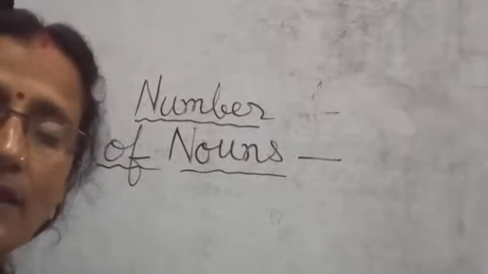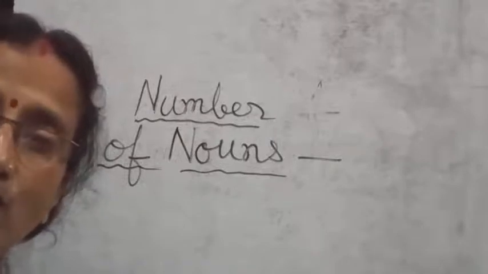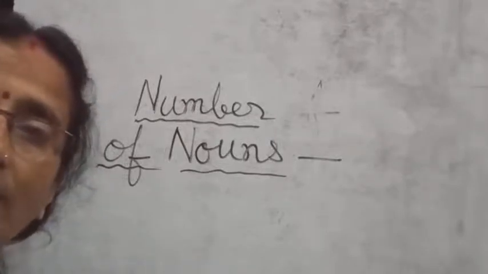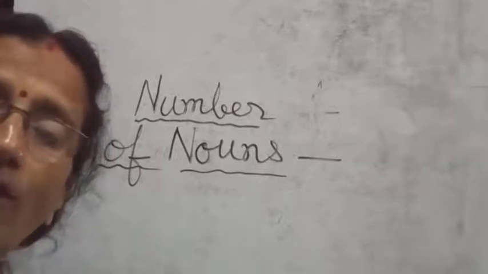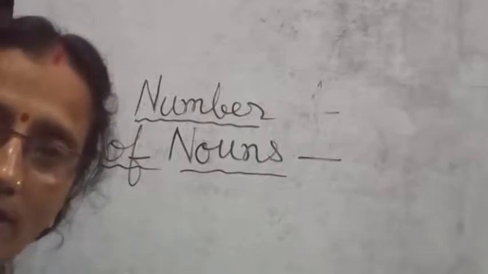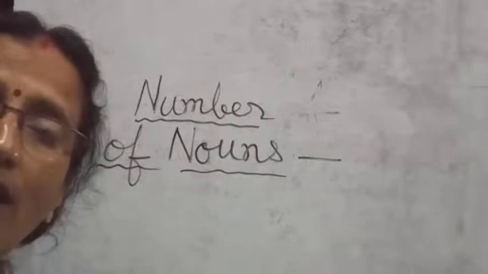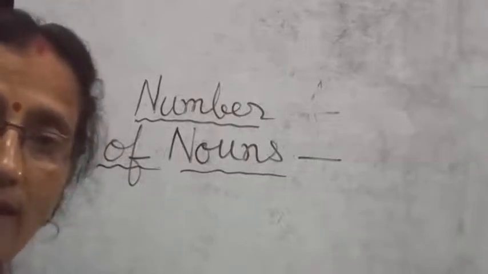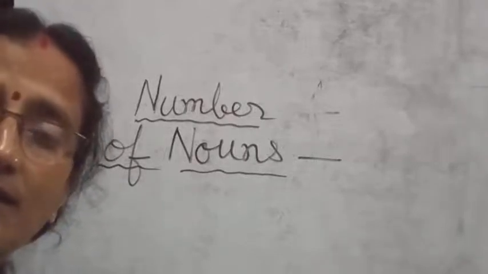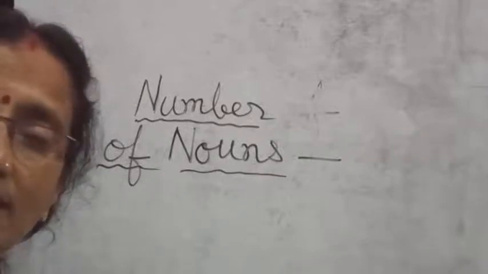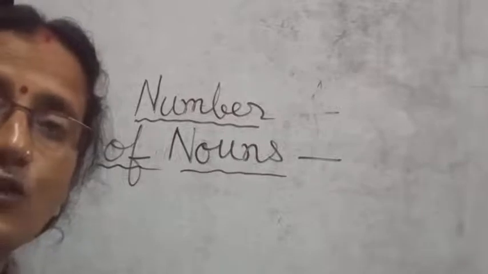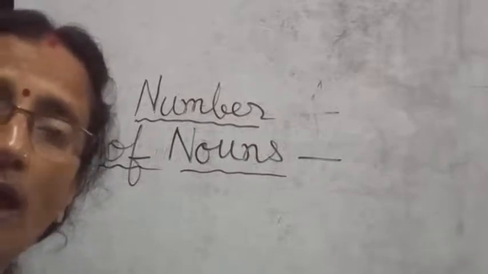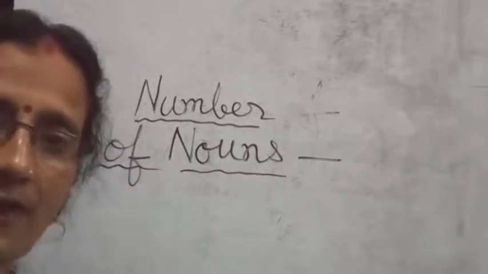In that case, you have to see whether the word has a consonant or a vowel before the y. If you have a consonant before the y, like city, t is a consonant. In that case, you change the y into i and add es after it.